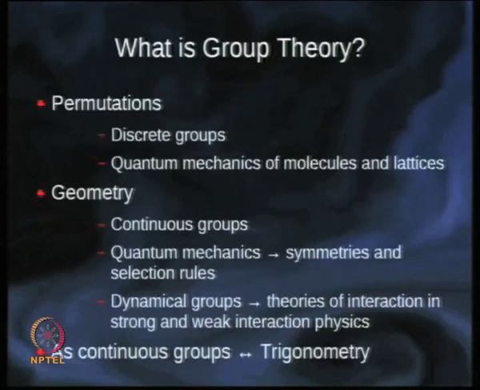So that is our most commonly encountered example of groups, because we are doing rotations all the time, and that is why I have added this last line, that continuous groups, especially in the form of the rotation group, are essentially like a generalization of trigonometry, and I think everyone should know these essential aspects of rotations.